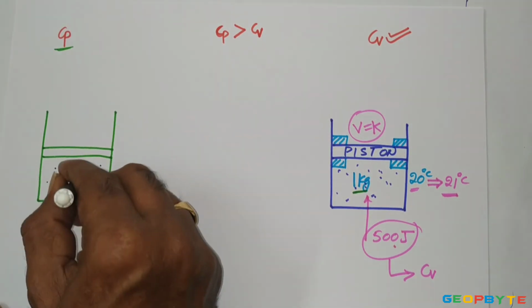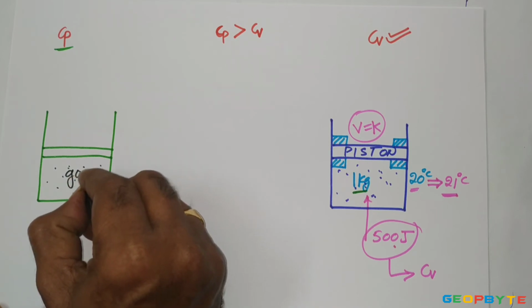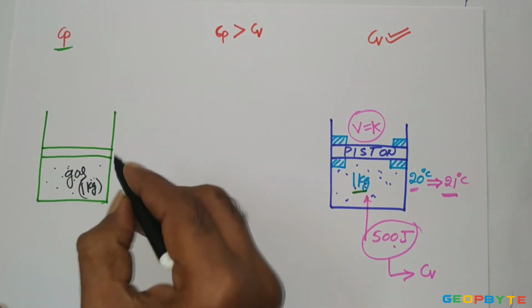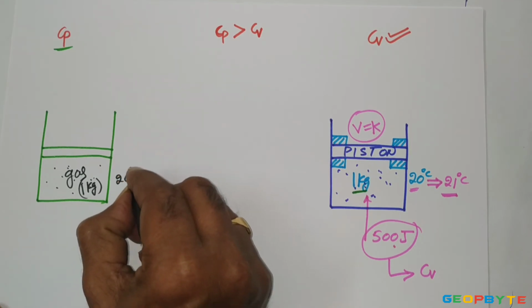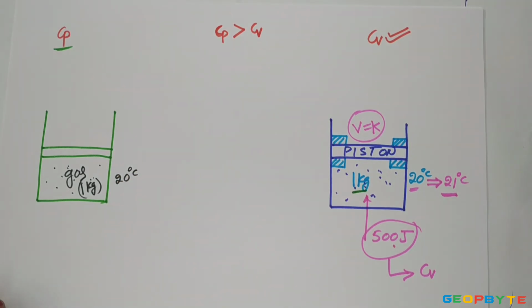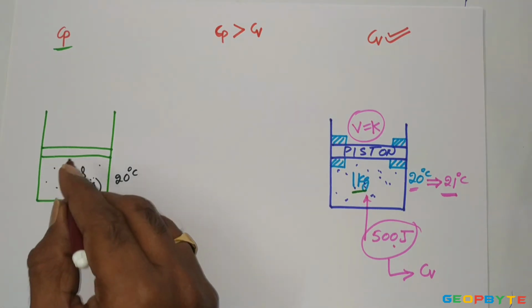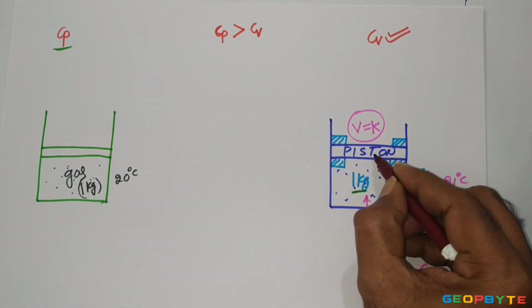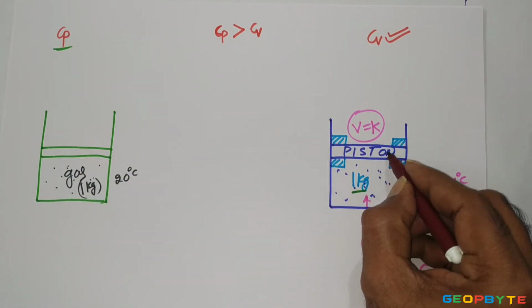Let that gas be 1 kg. The initial temperature of that gas is 20 degrees centigrade. As I told you, to supply the heat at constant pressure, the piston should not be arrested, because if the piston is arrested, it becomes a constant volume process.